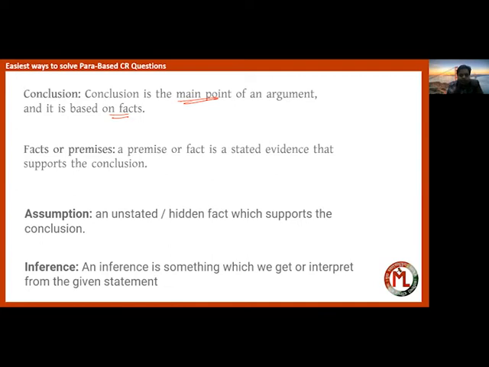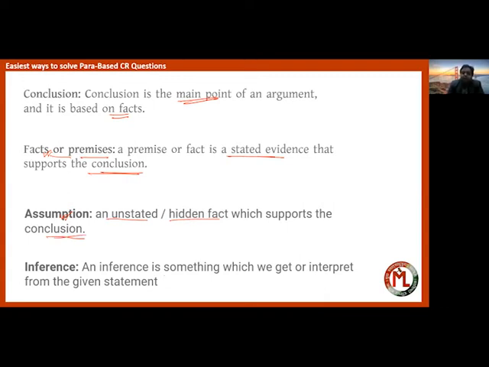This is very precise, and this is precisely the thing you should keep in mind, especially this question. Next is facts or premises. A premise or a fact is a stated evidence that actually supports the conclusion. What is an assumption? An assumption is an unstated or hidden fact which actually supports the conclusion.